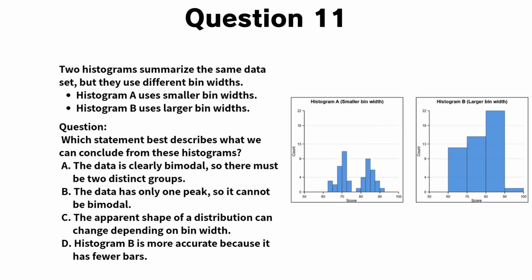Now, let's move on to question 11. These two histograms summarize the same dataset, but they use different bin widths. Histogram A uses smaller bins, while histogram B groups the data into wider intervals. The question asks which conclusion is most appropriate based on these graphs.